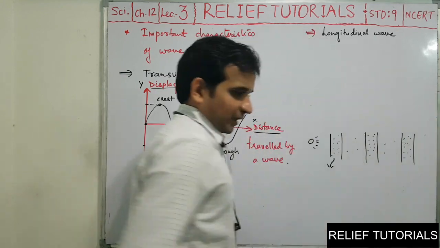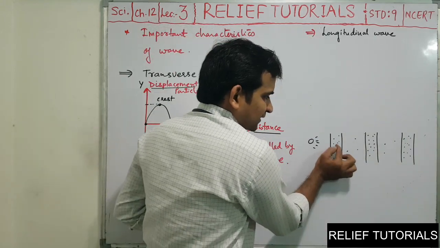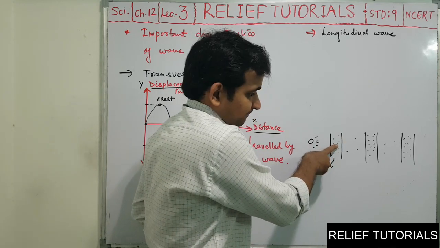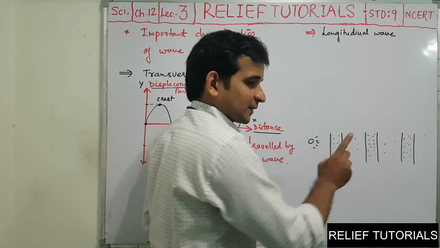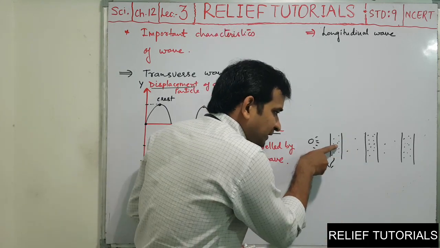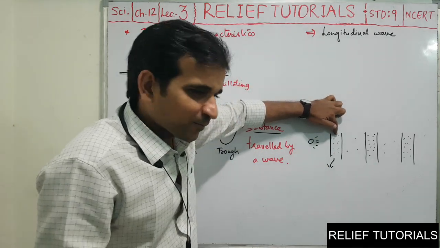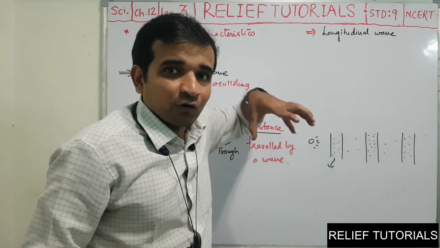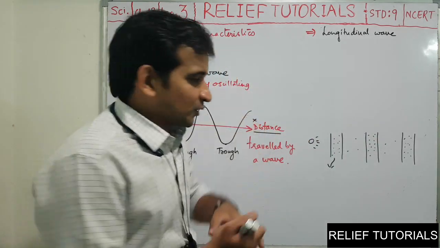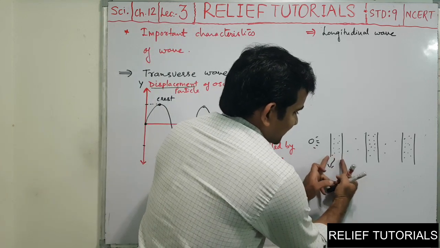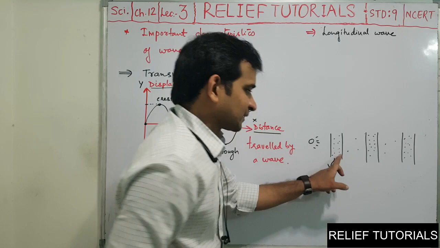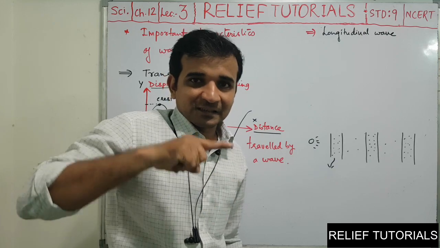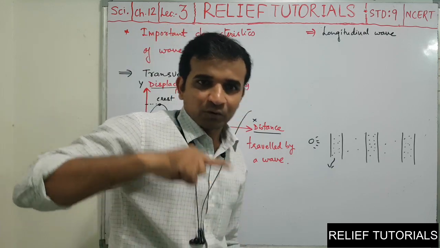Now, how can we draw the graph for that? See, here is a compression. Here the density is more than normal, maximum density. Here the density is less than normal. At the very next moment, the density becomes normal and then least. Again normal and maximum. Normal, least, normal, maximum. Right now this is the highest density region, compression. Then the density decreases from normal to least to normal to maximum. So actually density goes maximum, normal, minimum, normal, maximum.